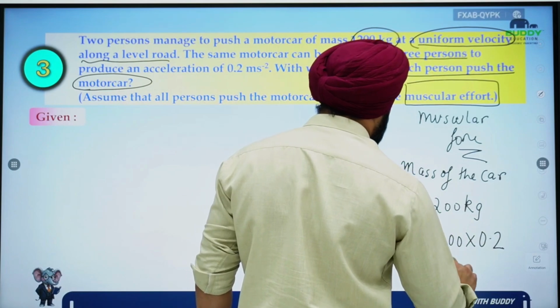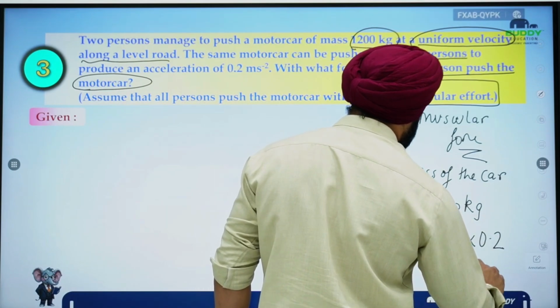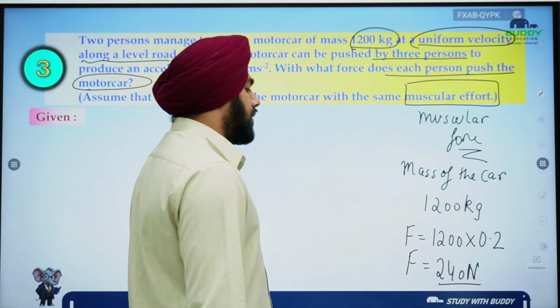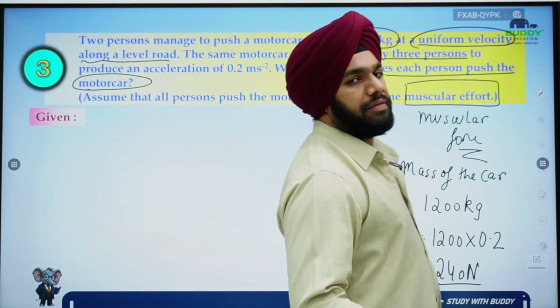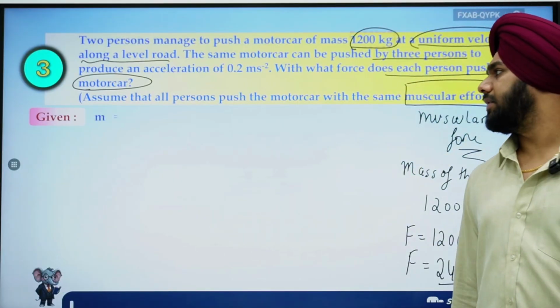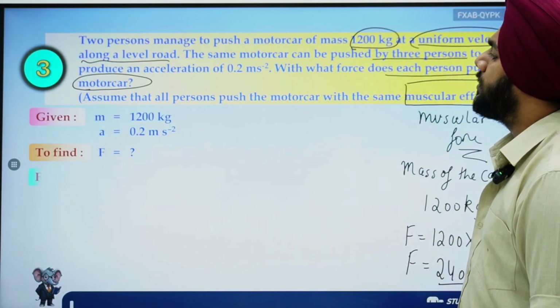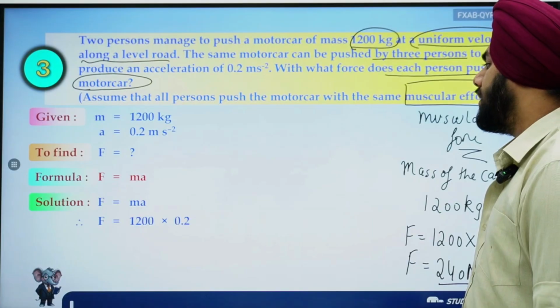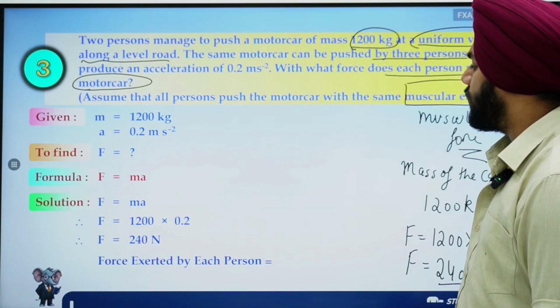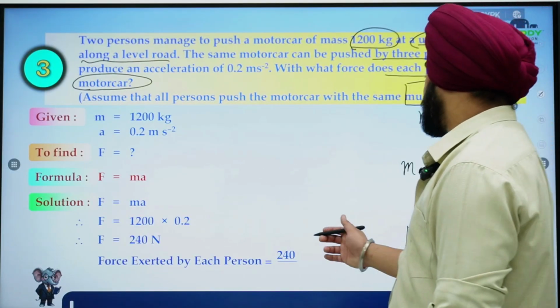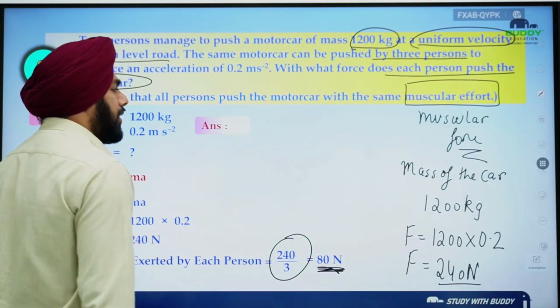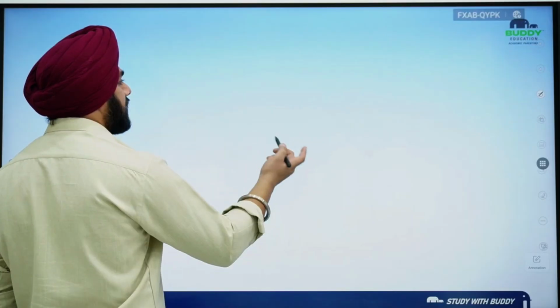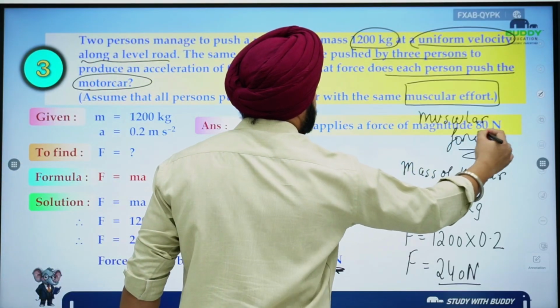Force is basically 240 Newton. Just check. Now, if this force was applied by 3 different people, you can simply divide it by 3 and you will get the answer. So to find force, F is equal to ma, then 240 Newton, and the force exerted by each person, because obviously it is the same, is 240 by 3, that is 80 Newton. Got my point? So the final answer is 80 Newton.